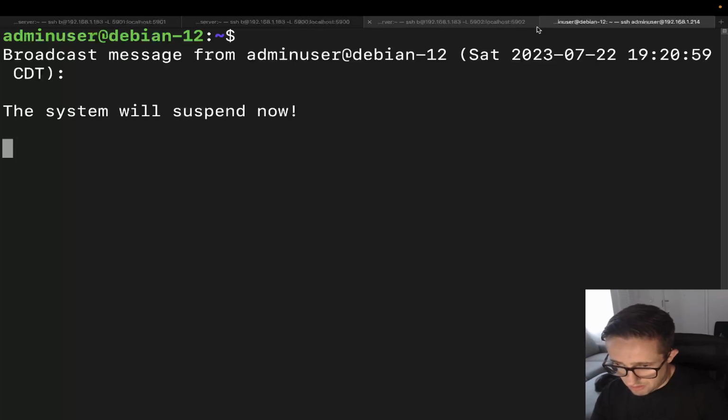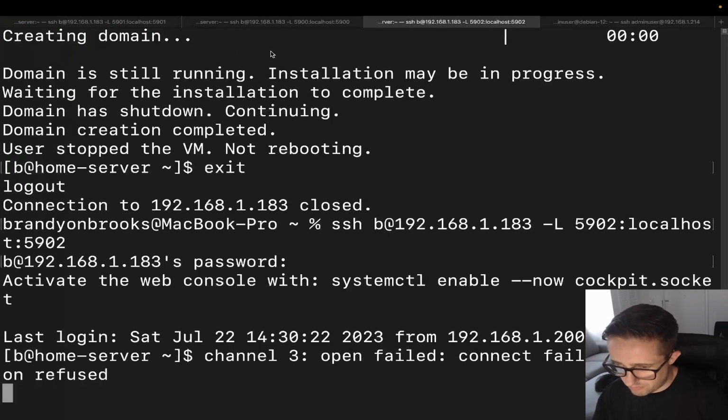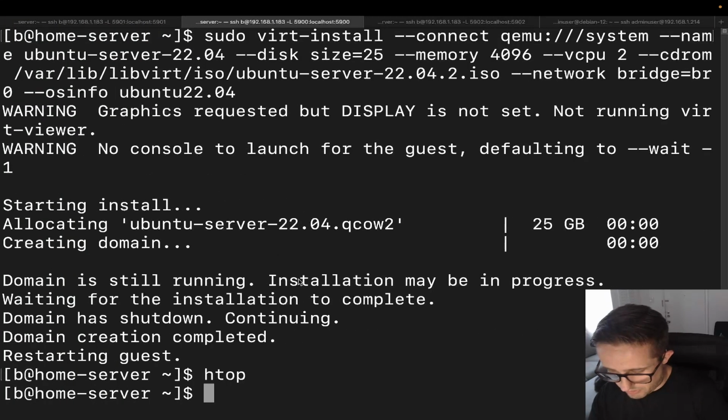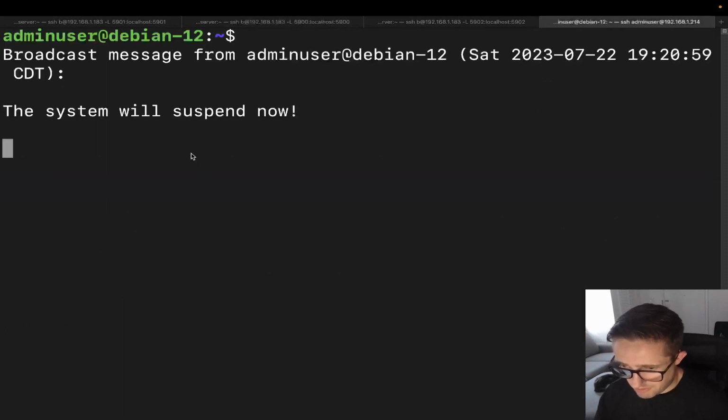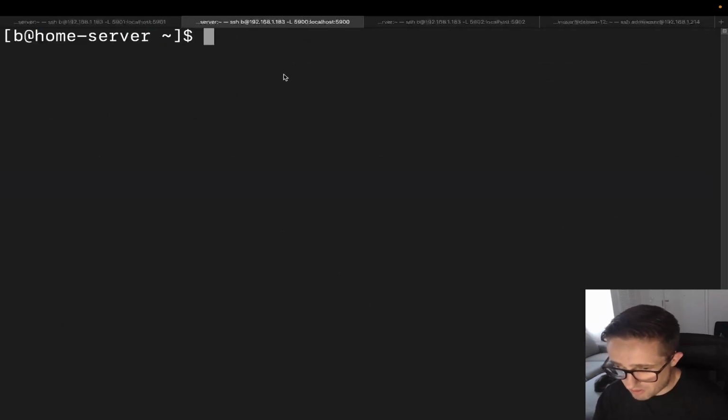All right, and wait, what is going on here? What happened here? That's weird. Okay, so we're going to clear this one out, because for some reason my Debian system decided that it was going to suspend now. I don't know what's going on there. So let's go back over here.